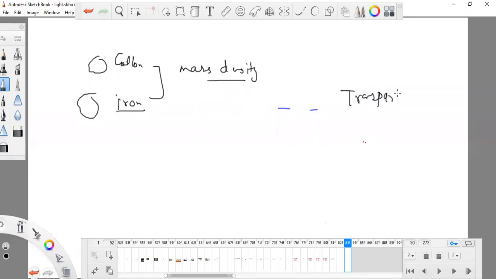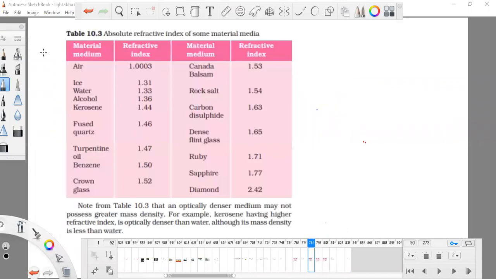You can take air, water, glass, turpentine oil, ice, benzene, diamond, ruby. Ruby is a kind of diamond. Carbon disulfide. All of them are transparent, so they can pass light.